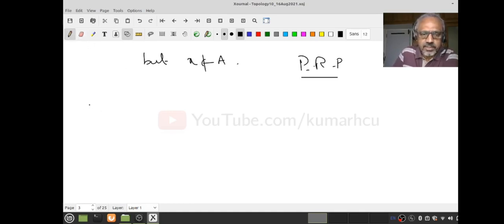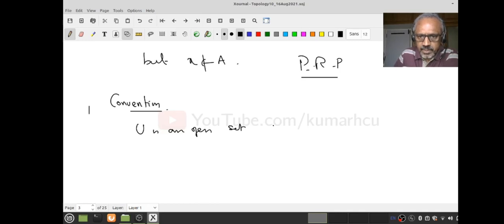Let me use the standard convention. When I say U is an open set such that x belongs to U, this is the same as saying U is an open neighborhood of x.